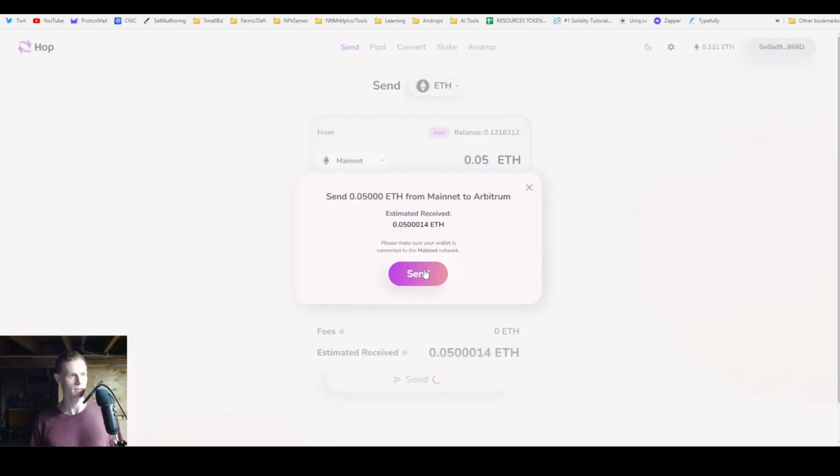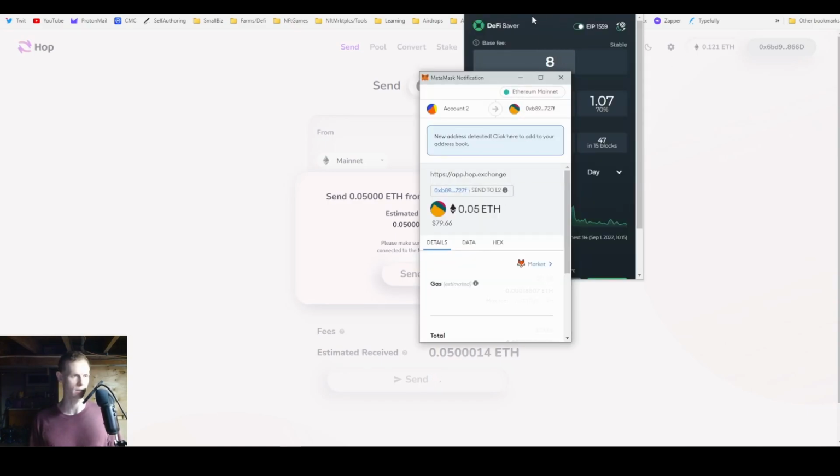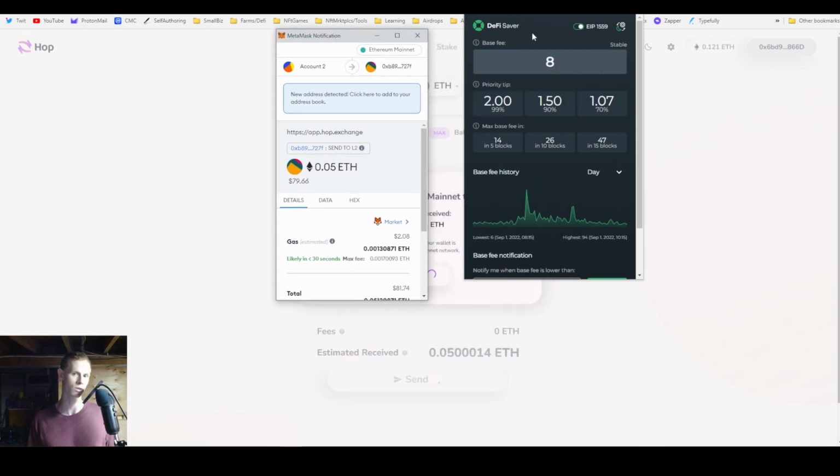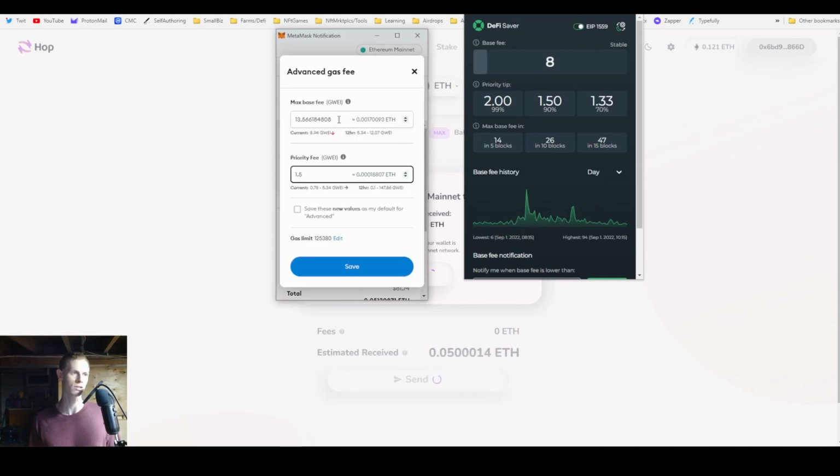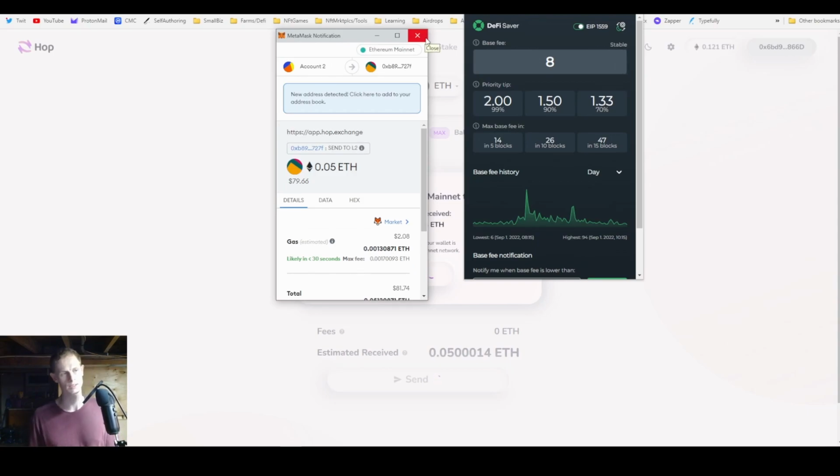So anyway, back to sending ETH to Arbitrum. You're just going to do the prompt. In this case, it's going to cost about $2 to send. That's because gas is really low. This extension is called DeFi Gas Saver if you're interested. So that's pretty cheap. You could edit that to something lower if you don't want to wait, but you might end up waiting a long time if it doesn't go through.